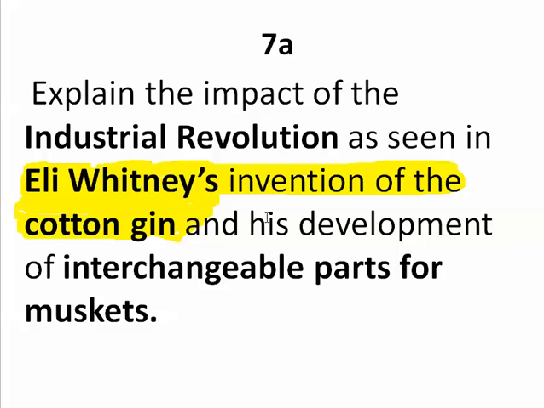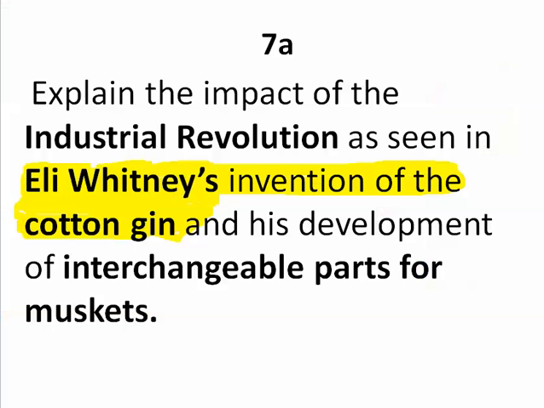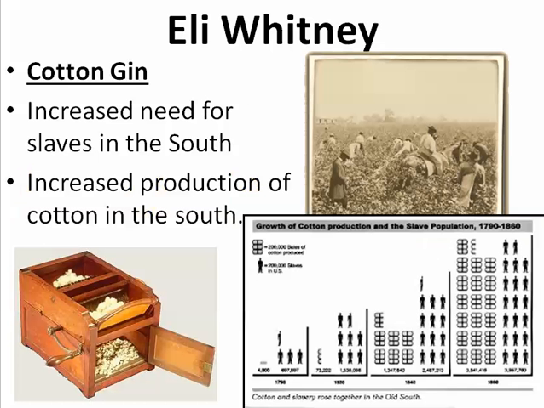Next, explaining the impact of industrial revolutions, Eli Whitney's cotton gin. Notice that a lot of these textile mills are going to be using cotton, but the cotton gin is going to get the cotton out quicker, not out of the fields. It's going to cause intensive labor to plant it and nurture it and grow it, and to get it out of the field you're still going to need that human labor. So it'd be a mistake to think that the cotton gin reduces the need for slaves.